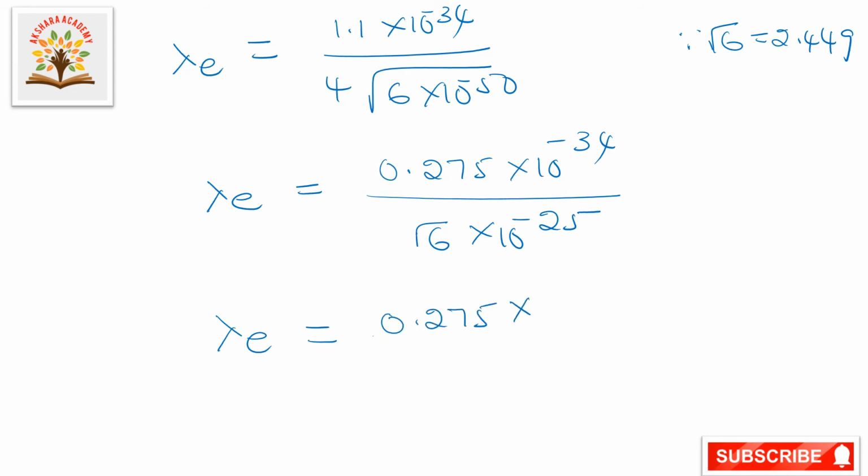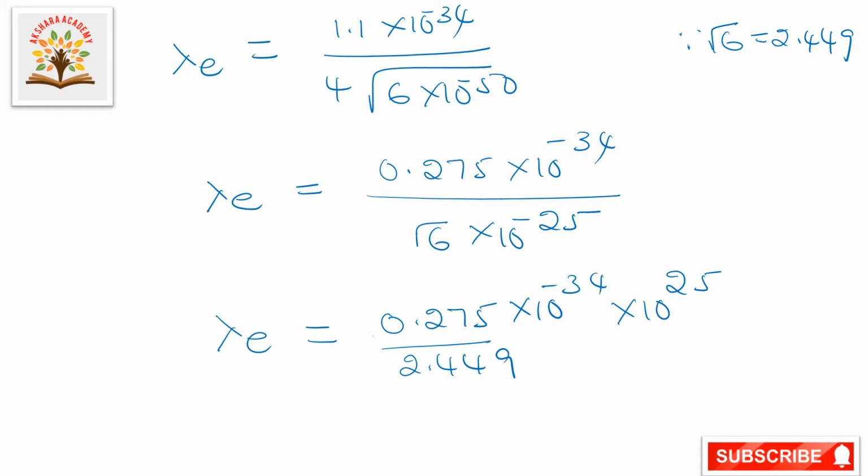0.275 into 10 to the power of minus 34 into 10 to the power of 25. So finally this by root 6. Substituting the root 6 value, we are getting 2.449.